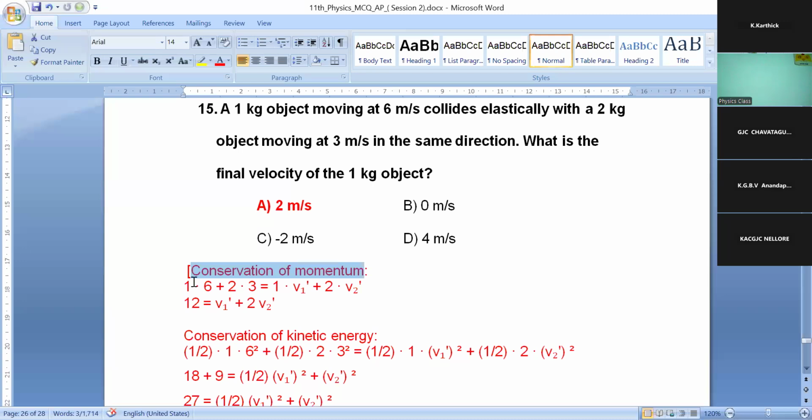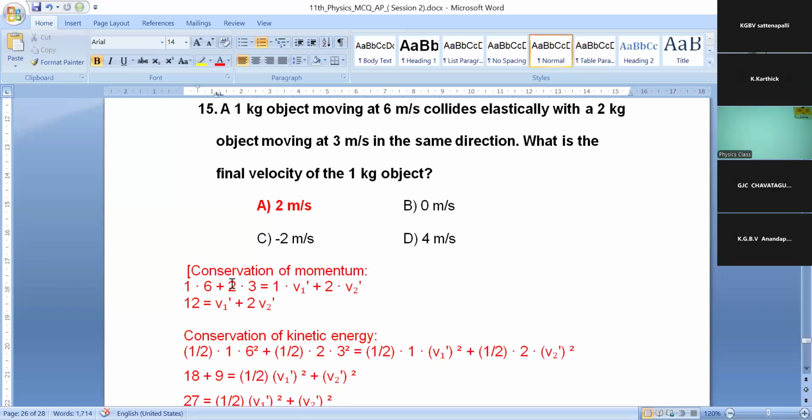Conservation of momentum means m into v before collision equals m into v after collision. So for the first object, m into v, and for the second object, m into v. You have to add those momentum before collision and after collision, which are equal. Okay, so m into v: mass 1, velocity 6. Clear? Plus 2 kg into 3. Clear? 2 kg into 3.